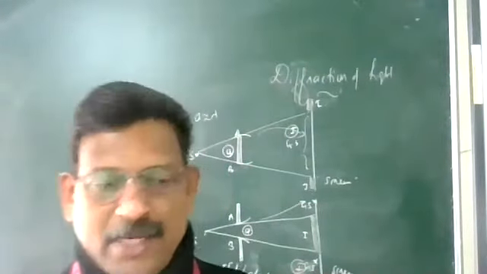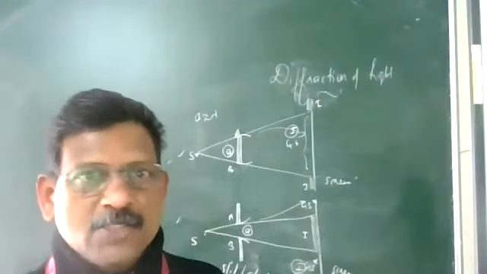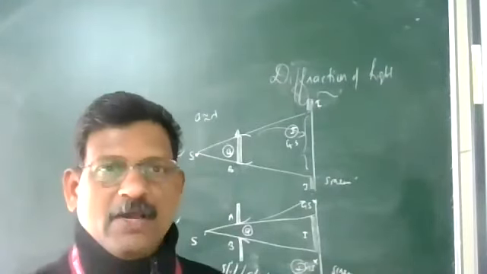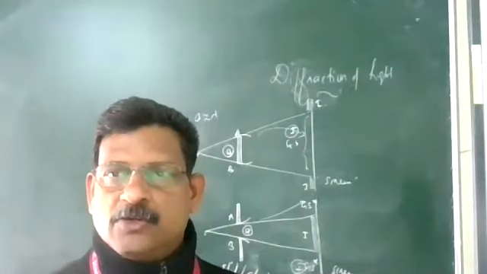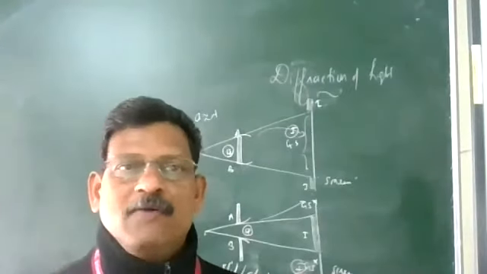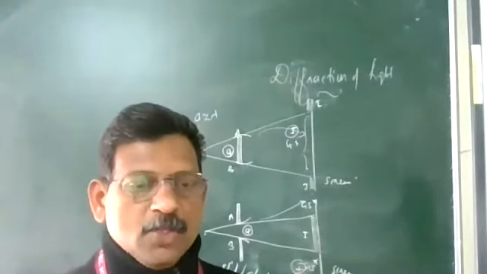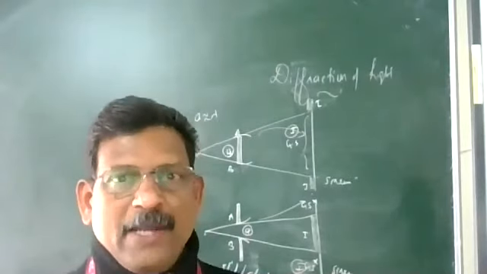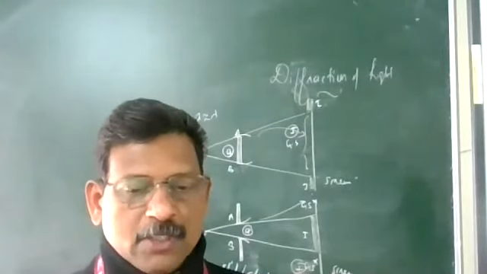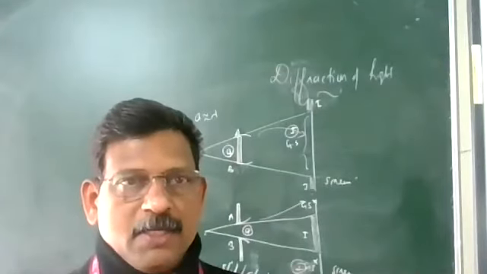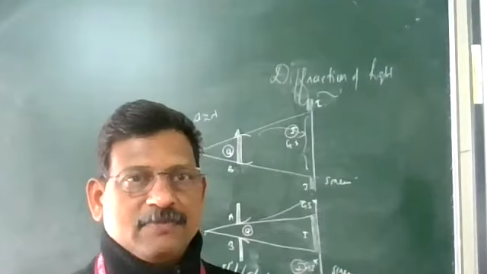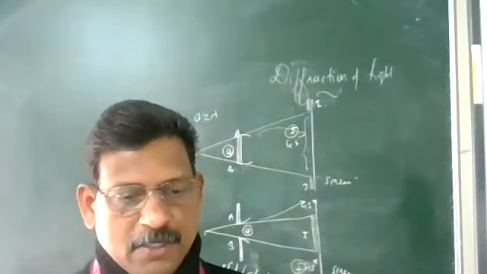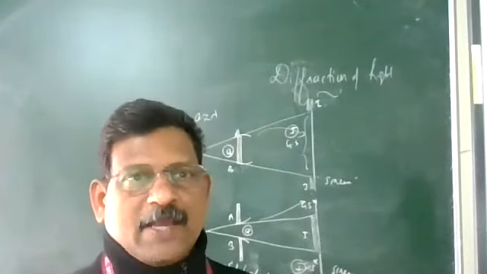Diffraction of light is prominently observed when the size of the obstacle or the size of the slit is of the order of wavelength of light. So diffraction of light is the phenomenon of bending of light around the corners of an obstacle or an aperture in the path of light.